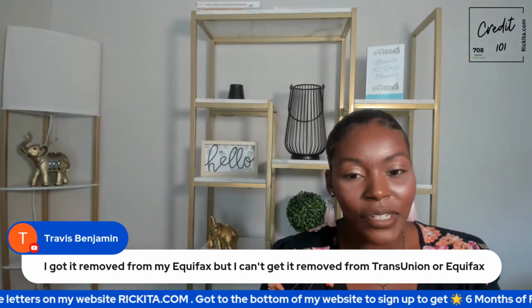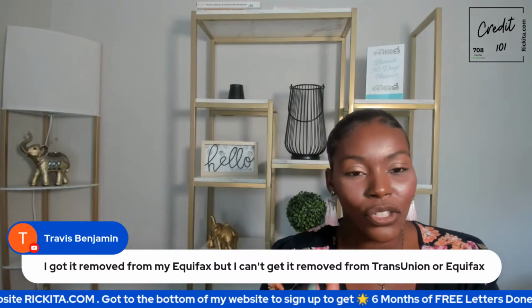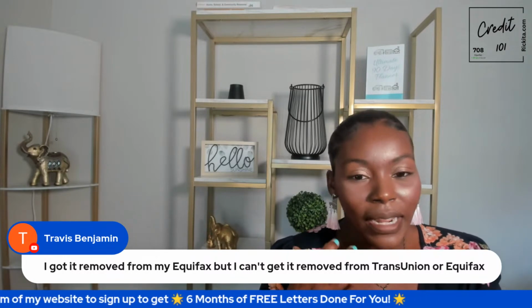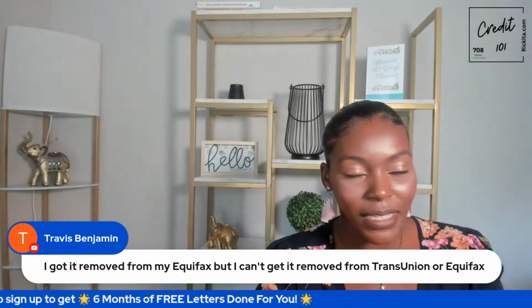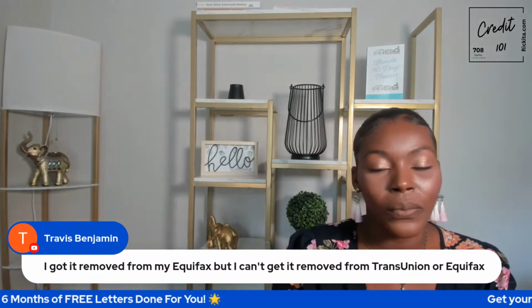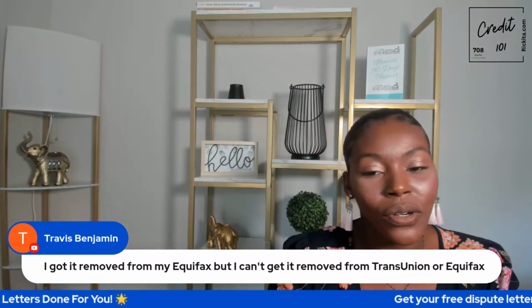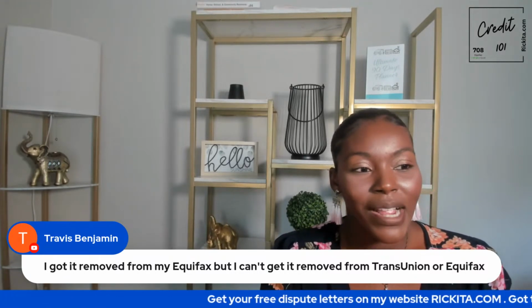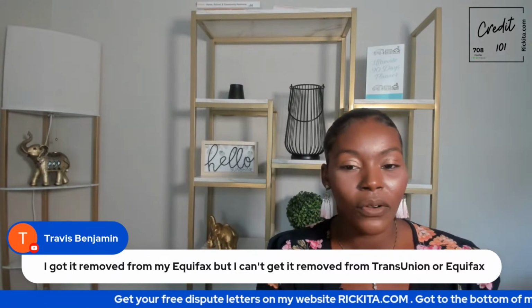Make sure the address that you filed your bankruptcy on is removed from your credit report. Make sure you have a new address and make sure it's literally removed from LexisNexis. Don't just try to freeze your report with them. Really make sure that it's removed. And I think that's going to be the best way of you actually getting it deleted from your credit reports.